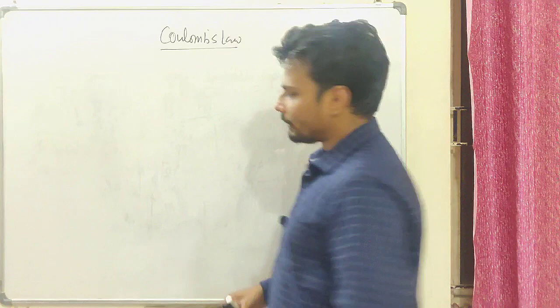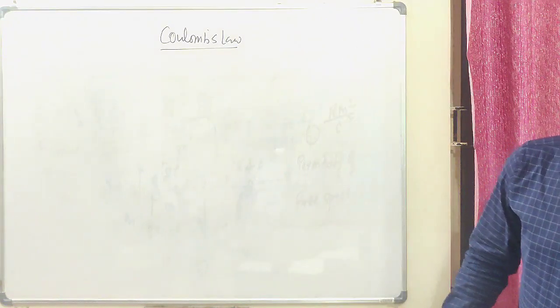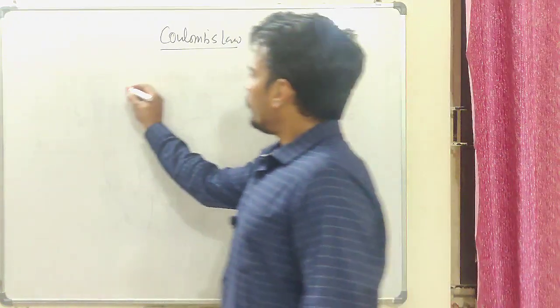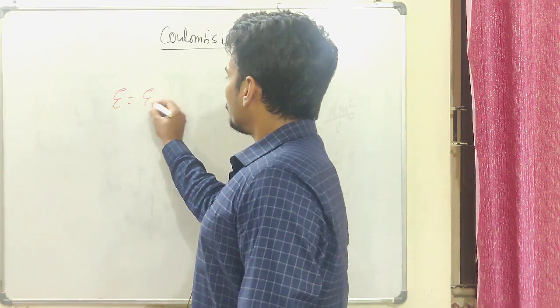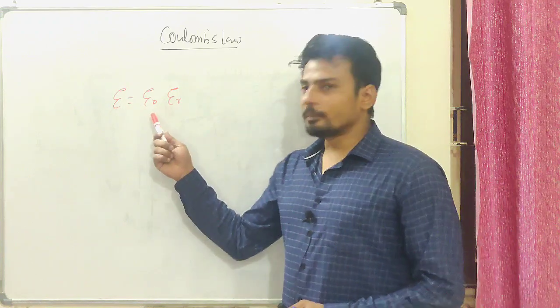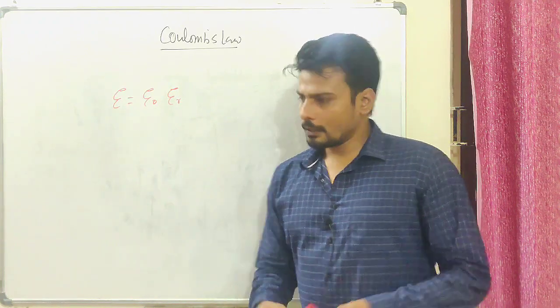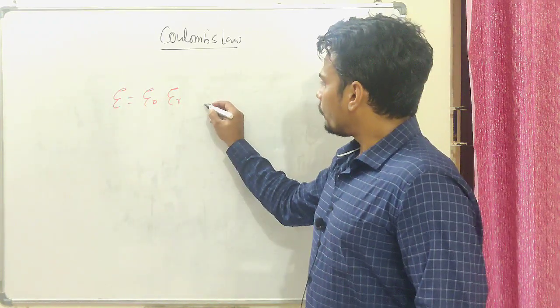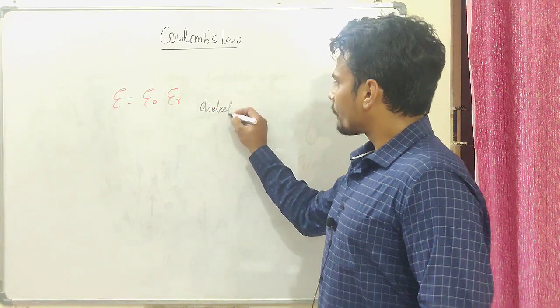what is the meaning of this permittivity. We should know that epsilon is equal to epsilon naught times epsilon R, where epsilon naught is the permittivity of free space, and epsilon R is called the dielectric constant.